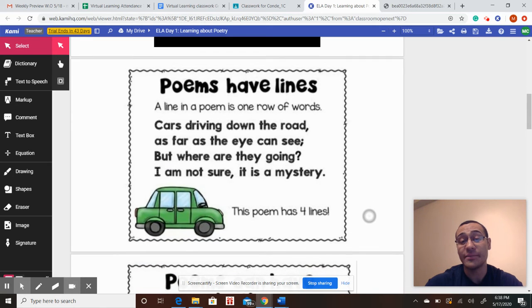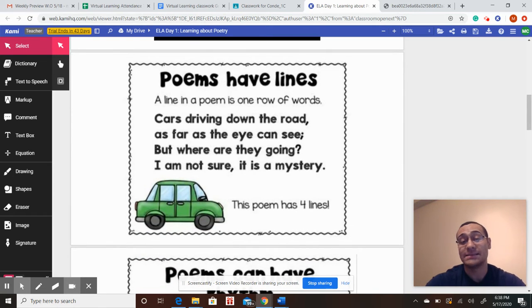And then the first thing you're going to be seeing are lines. Now, this is important because in writing, we call these sentences. In poetry, they don't really use sentences the same way. You can see here, there is a period, but you can also see it says this poem has 4 lines. That's not like any kind of writing we do. Poetry isn't really interested in having sentences that have periods or question marks or even exclamation marks. Poetry is interested in the lines.